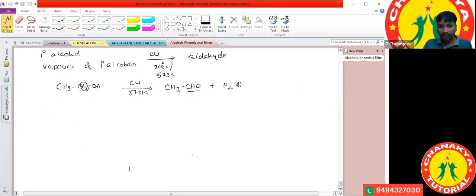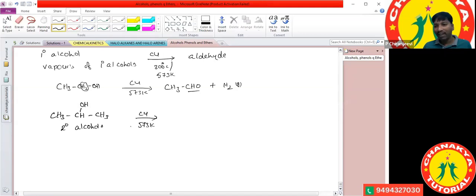Now I'm going to take a secondary alcohol, that means 2-propanol: CH3-CH(OH)-CH3. The vapors of the secondary alcohol are passed through the copper metal at 573 Kelvin. From here also we are going to remove the hydrogen.